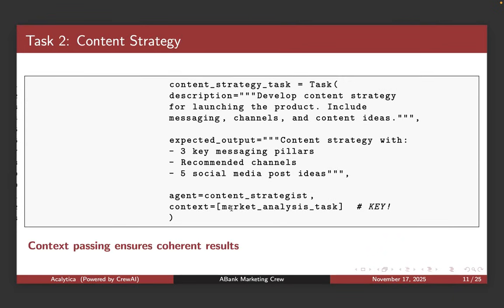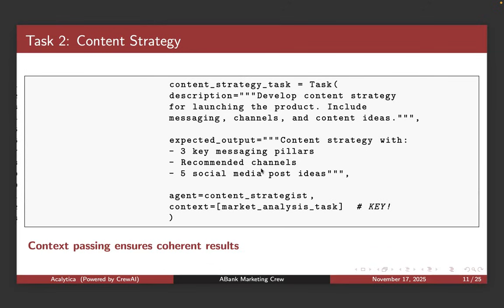And then for task two, the expected outputs are 3 key messaging pillars, recommended channels, and 5 social media post ideas. The context for the content strategist is the input that's going to come from the market analysis task. And for the content strategy task, the objective, that is the description, is to develop a content strategy for launching the product, including messages, channels, and content ideas, which we saw here as well. So it's important that the context passing ensures coherent results.